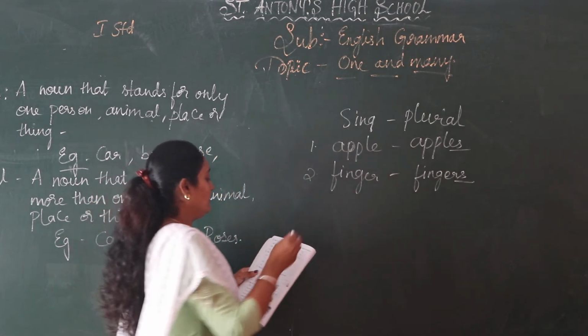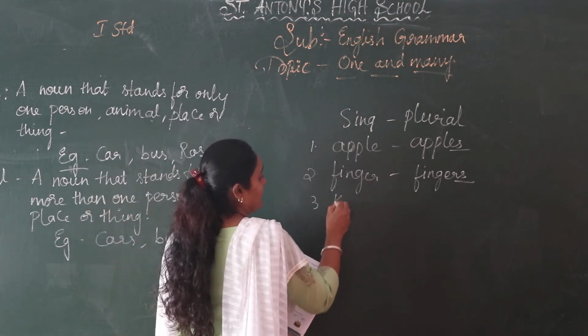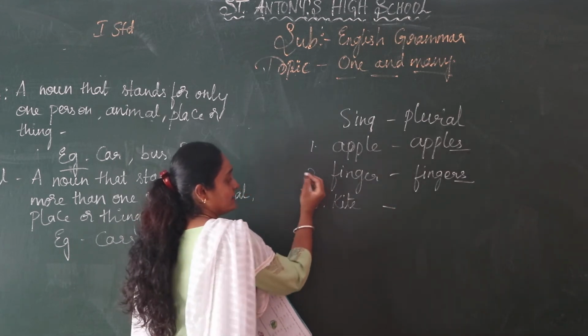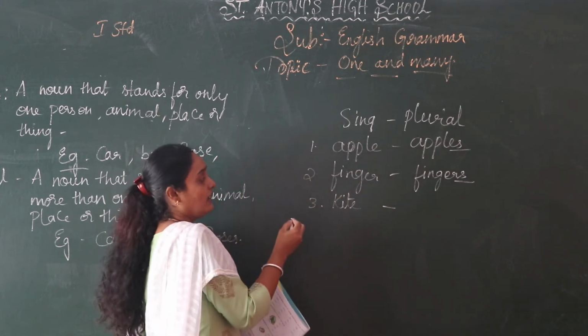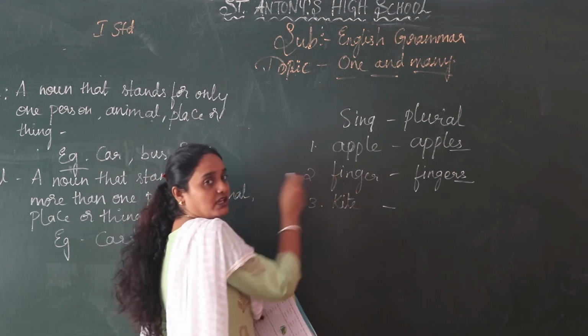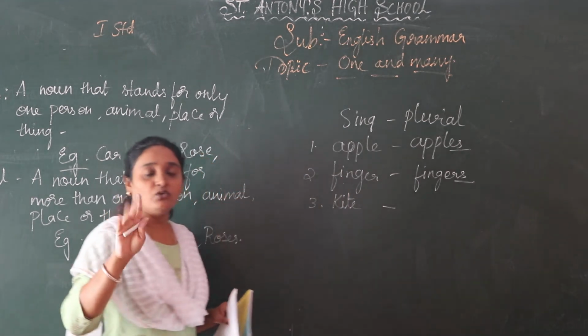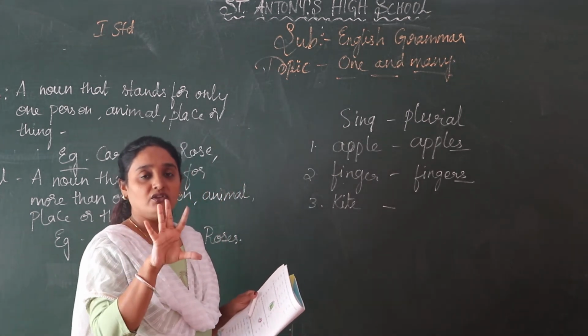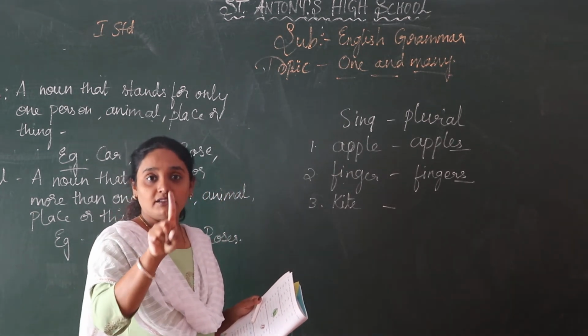Okay, third one. Next it is kite. K-I-T-E. Kite. This is the noun. So kite is also the noun. Finger is also the noun. It is the fingers. What are the fingers you have in your hand? You have 5 fingers. If I show you one, this is one finger.